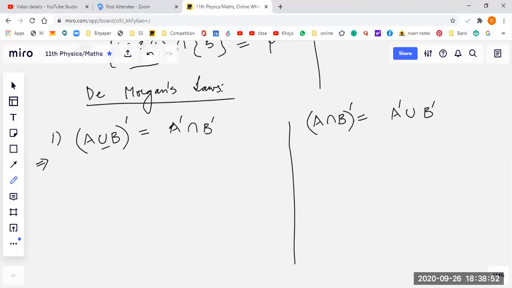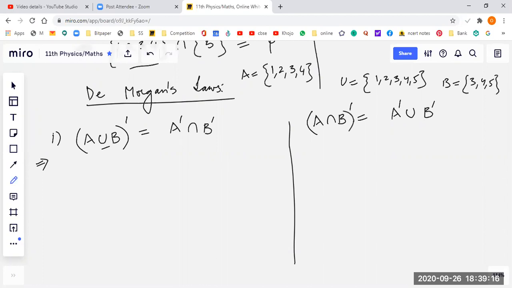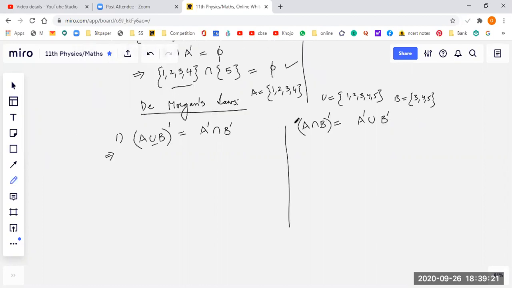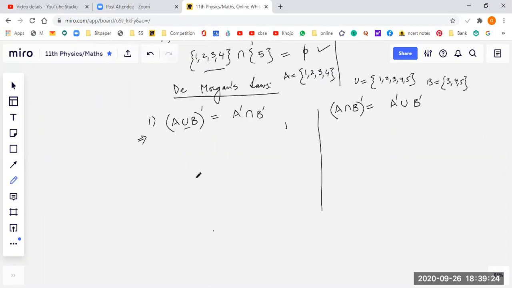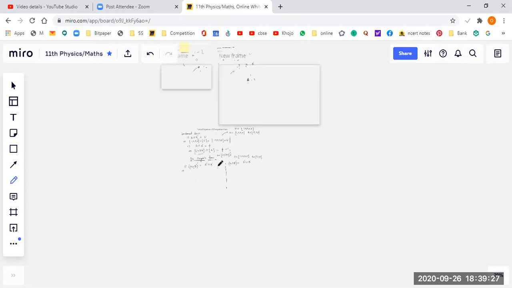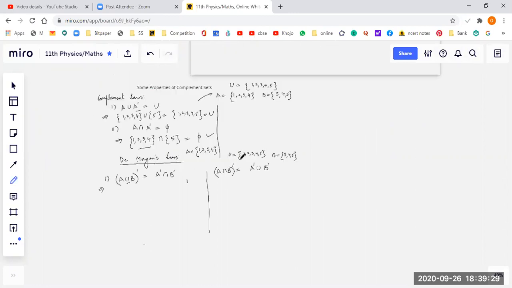Yes, Ishma, prove this slowly, step by step. Can you show the two sets, A and B? Sure. A is equal to 1, 2, 3, 4, and B, I think, was 3, 4, 5. Let me just confirm, otherwise we'll be wrong. Yes, 3, 4, 5 and 1, 2, 3, 4. Correct.